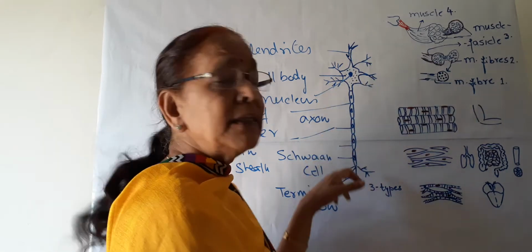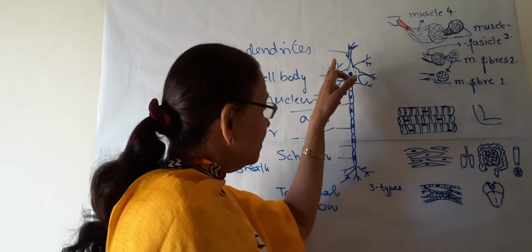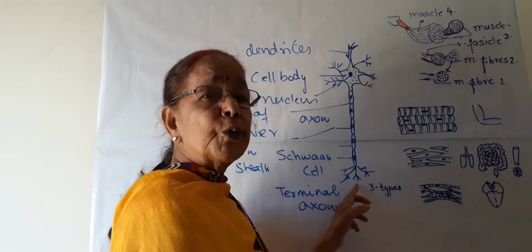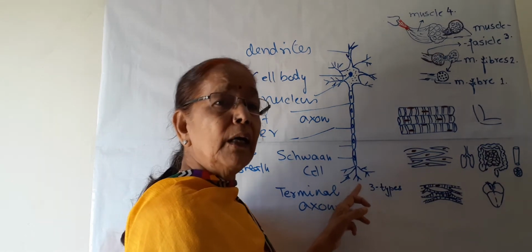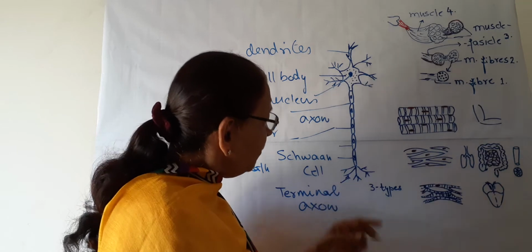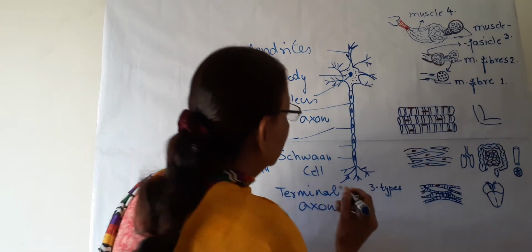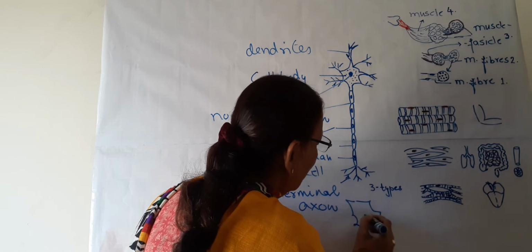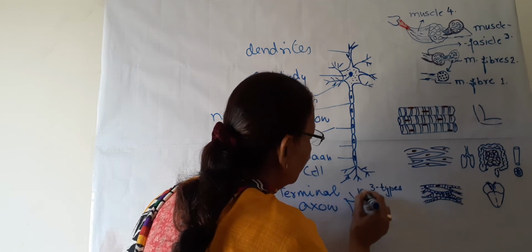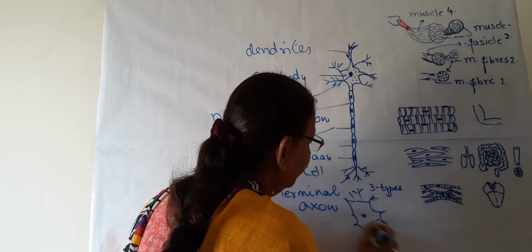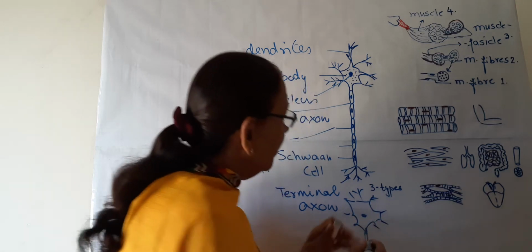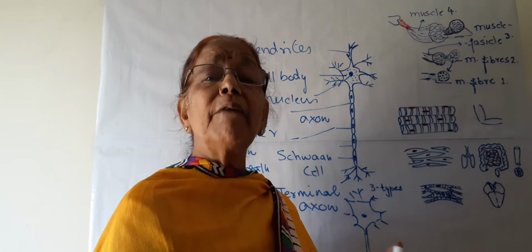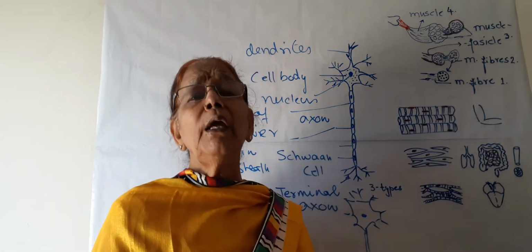Then it travels in the form of an electrical impulse throughout the body of the neuron and comes to the terminal part of the axon. From here, this impulse is given to the cell body of the other neuron with these dendrites.